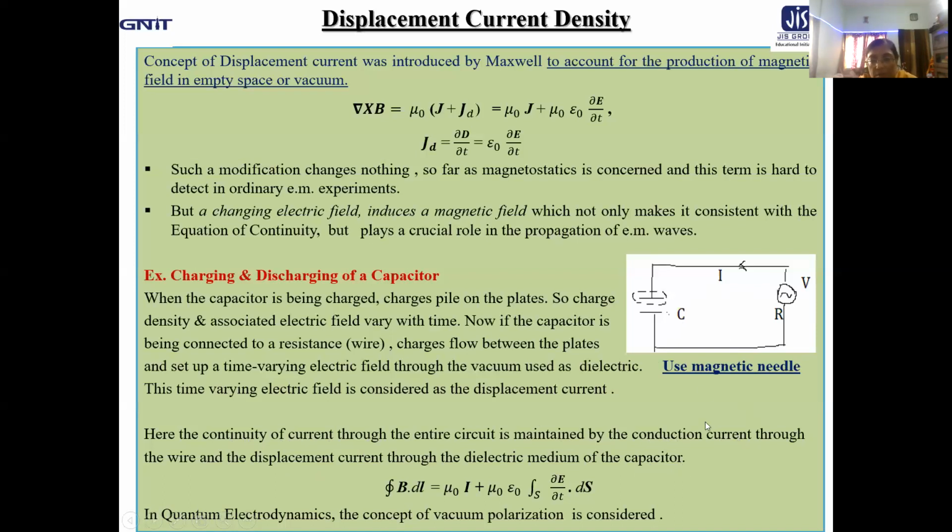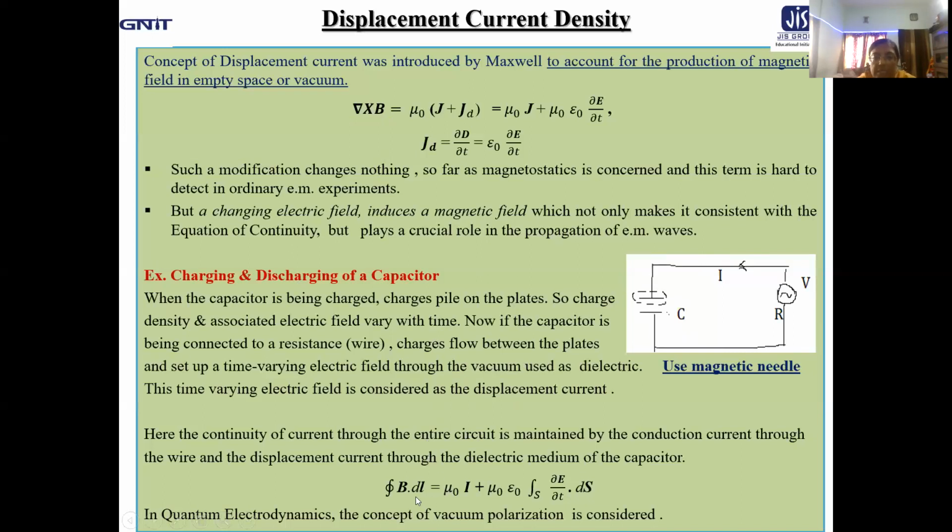Very important point: the continuity of current through the circuit is maintained by the conduction through the conducting wire and by the time rate of variation of the electric field in the space between the capacitor plates, known as the displacement current.